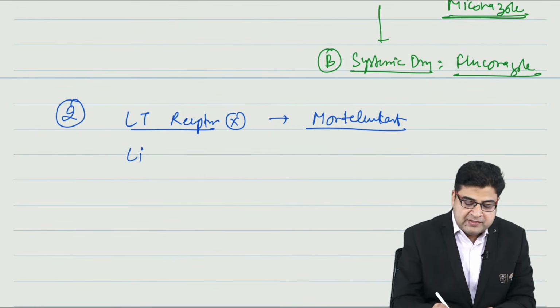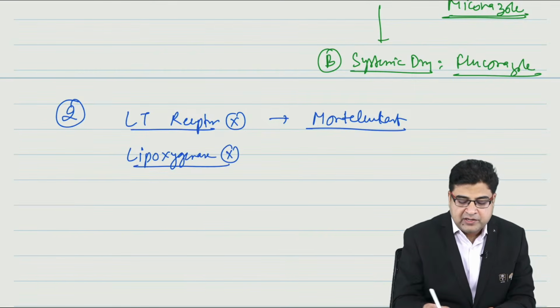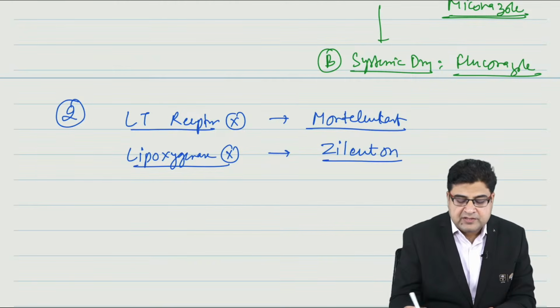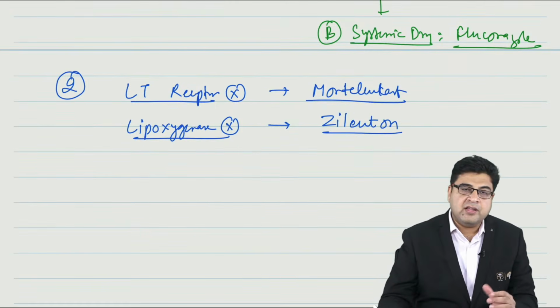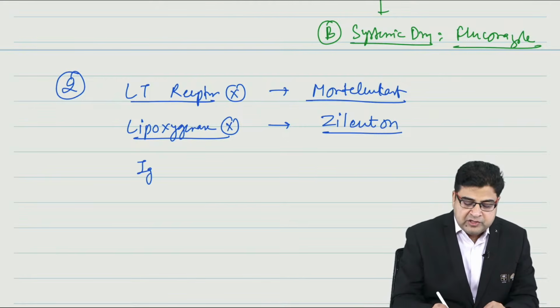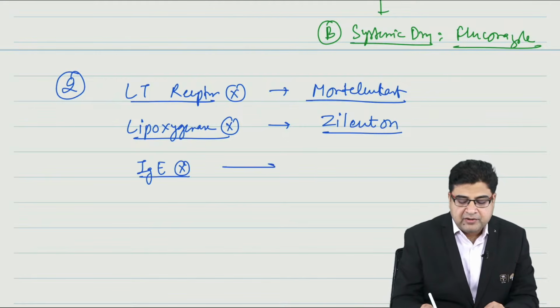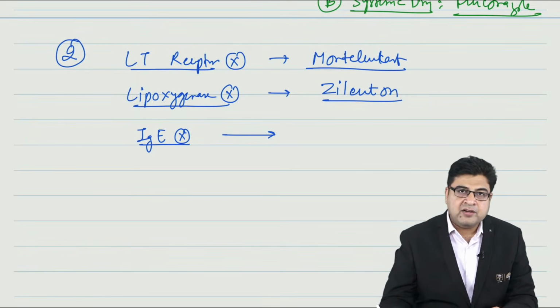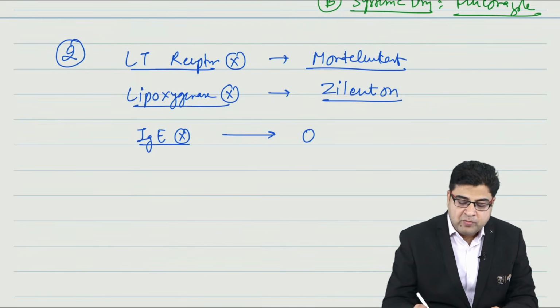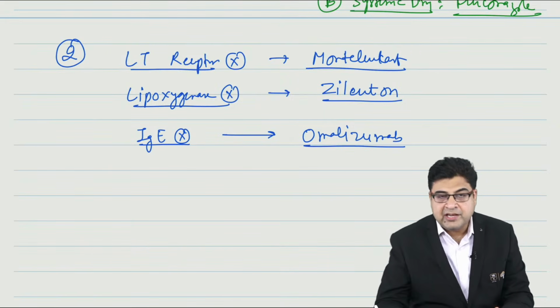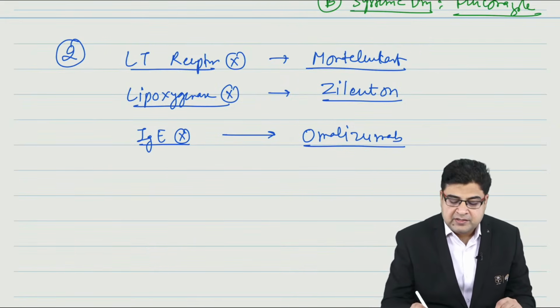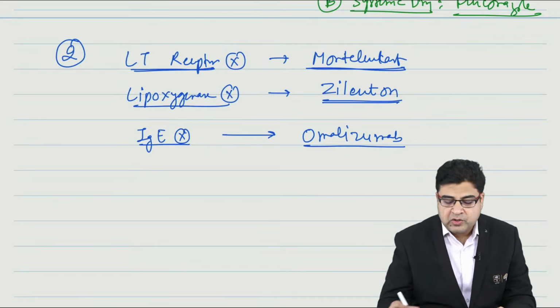They will ask you which drug is a lipoxygenase enzyme inhibitor given for bronchial asthma. The medicine name is Zileuton. So Zileuton is a lipoxygenase enzyme inhibitor given for bronchial asthma. They will ask you which medicine is an IgE inhibitor given for bronchial asthma. Answer is omalizumab. So omalizumab is the drug which is an IgE inhibitor. Lipoxygenase inhibitor is Zileuton and leukotriene receptor inhibitor is montelukast. So it's easy to remember.